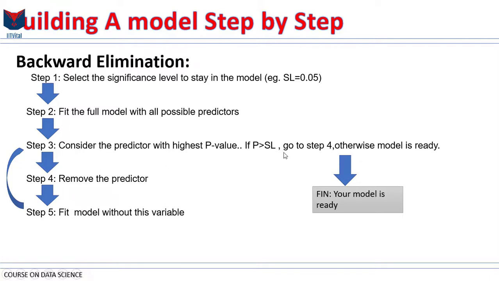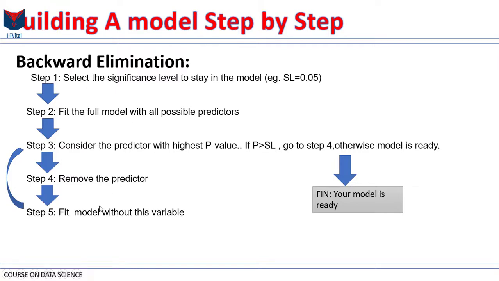If p is greater than your significance level, then you go to step 4, and step 4 is you have to remove that predictor, basically the variable that has the highest p-value. And then in step 5, you fit the model without this variable. There's a star here, because I just wanted to remind myself to tell you that you can't just remove the variable and say, okay, now I have got the new model. You have to actually refit it.